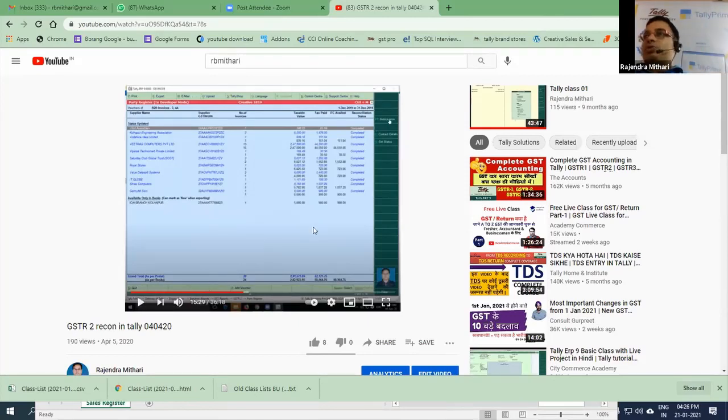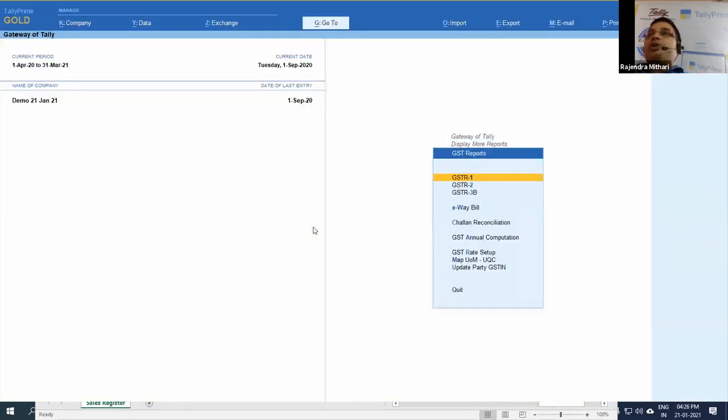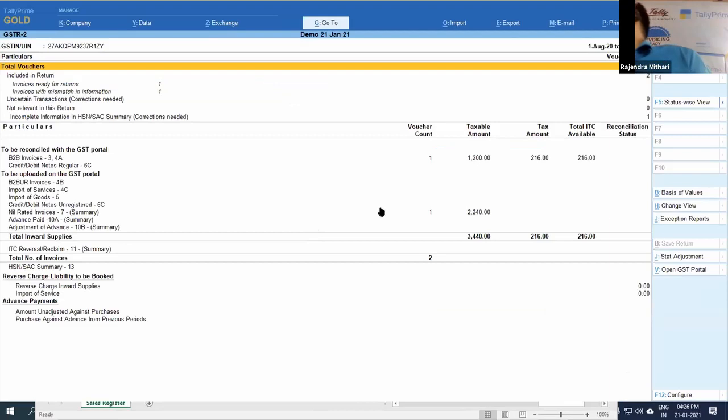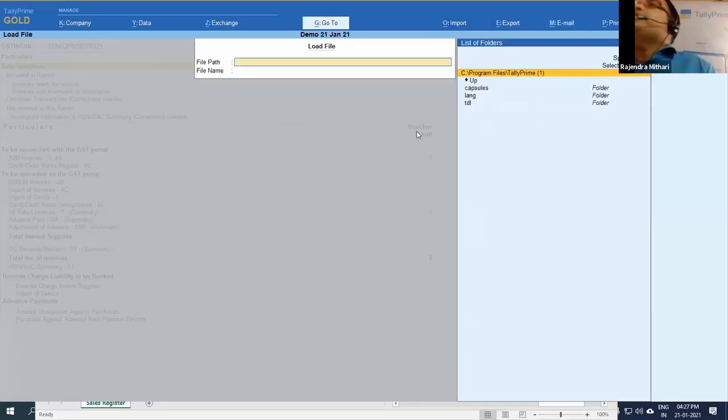Tally has given it, sir. Don't worry. Even in our data, you just have to display the statutory report GSTR2 and check on the right side, somewhere here, because that was the ERP session and now Tally Prime is there. What are you looking for? I think import. Yeah, import is load JSON. See here, load JSON, and here you just have to pass your JSON path. Finish. Tally will do everything.